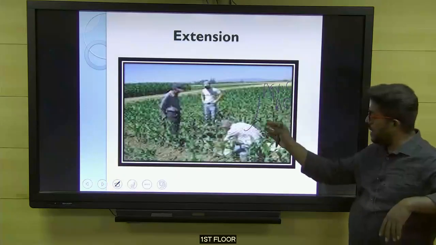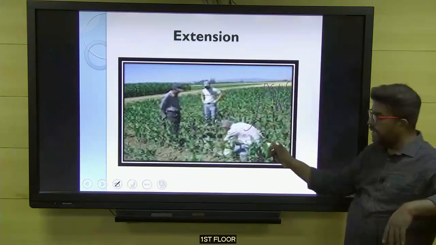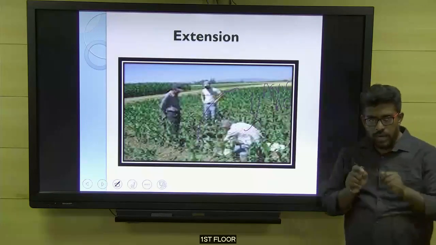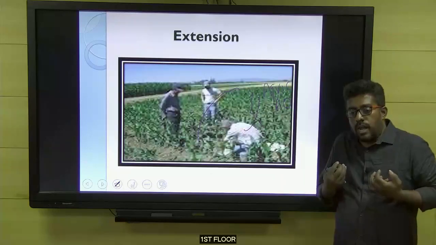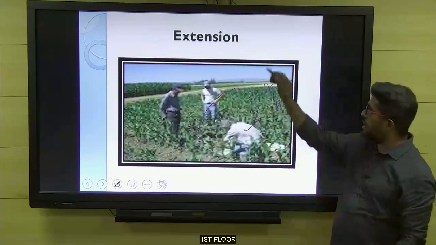Okay, in the meantime, the farmer will come back to his village. So when he goes back the next time, in the meantime the problem would have magnified or spread to the entire area, which means here the farmer has identified the problem at the right time, but he was not able to get the solution at the right time because the problem got magnified.